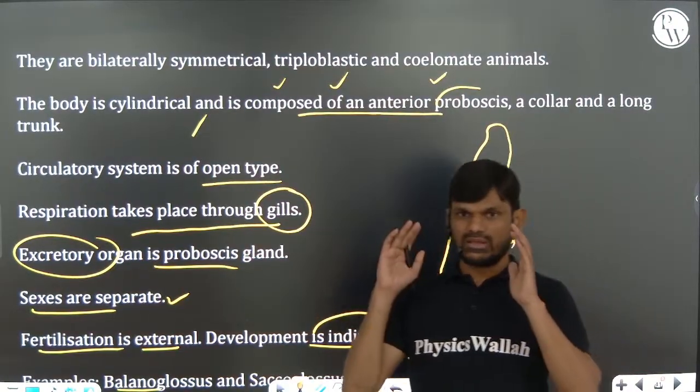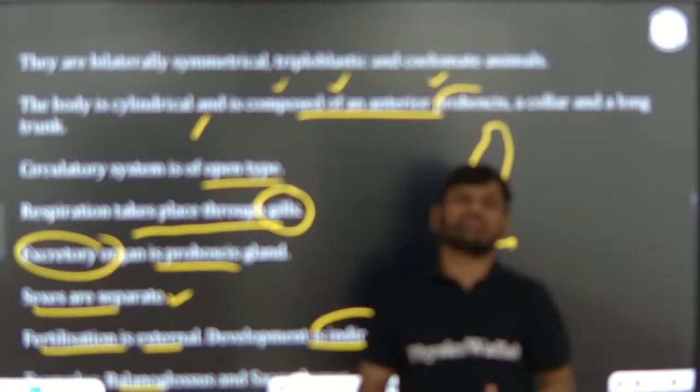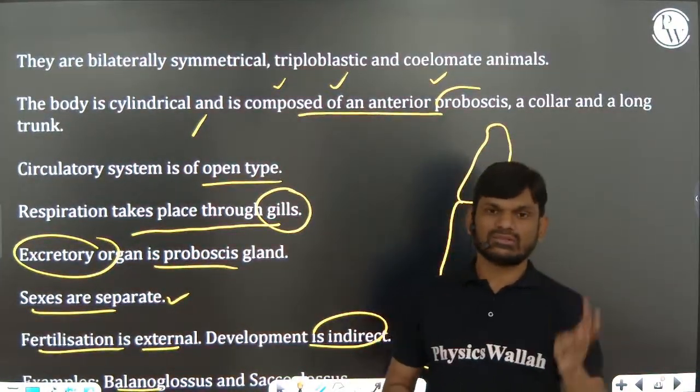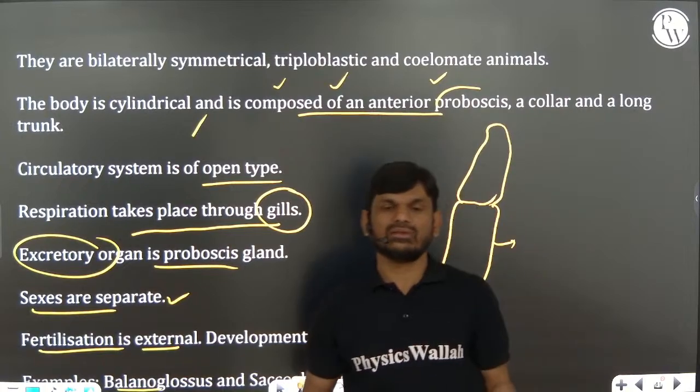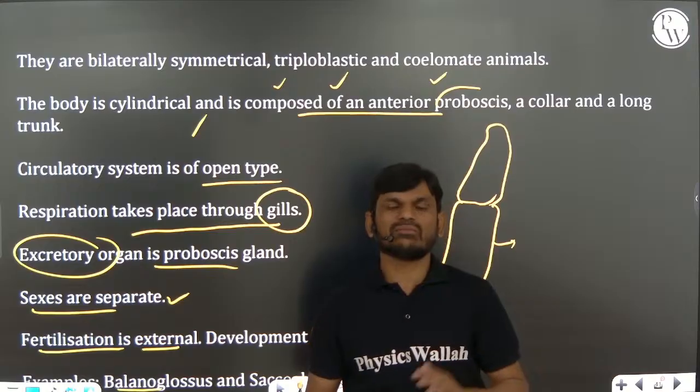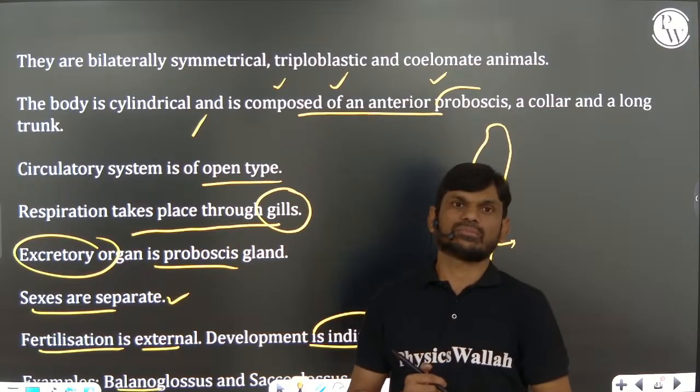So in this animal kingdom, in case of the invertebrates, you should remember fertilization, type of digestion, respiration, direct development, indirect development, and examples. These are the main points you should remember and focus on.